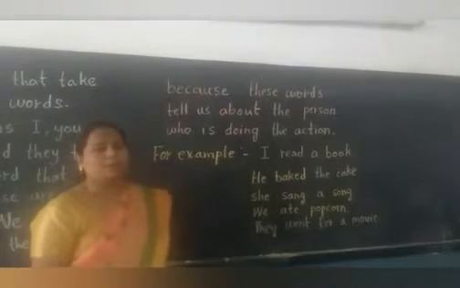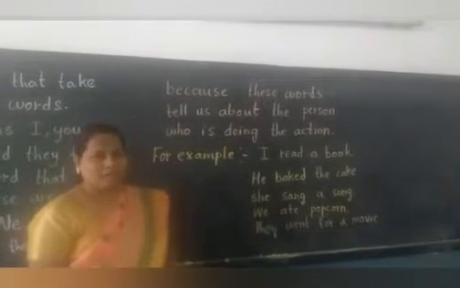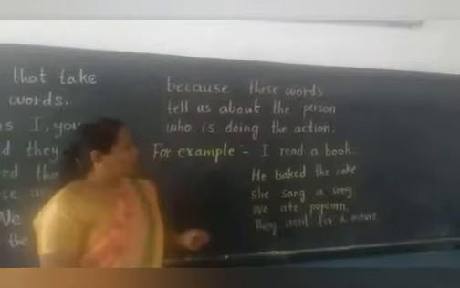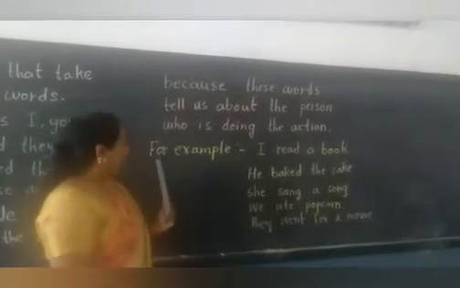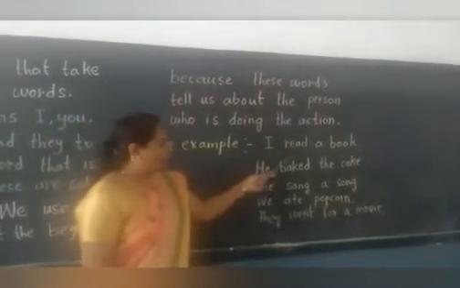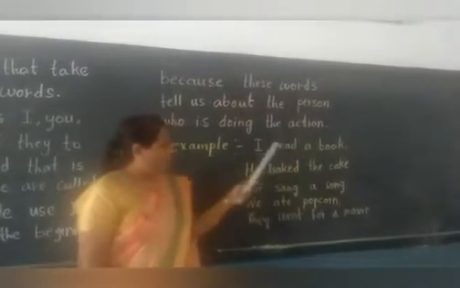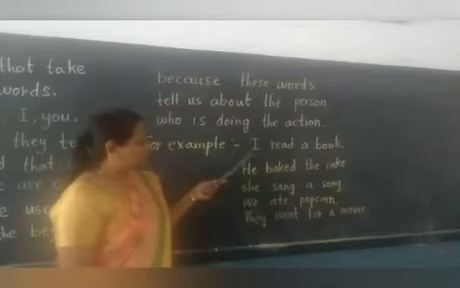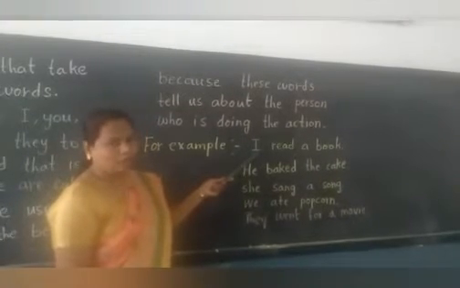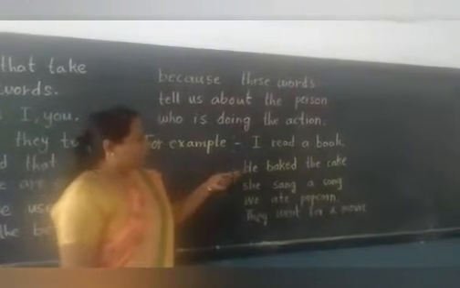Now for example, I read a book. Here, where is the subject pronoun? At the beginning of the sentence. I read.